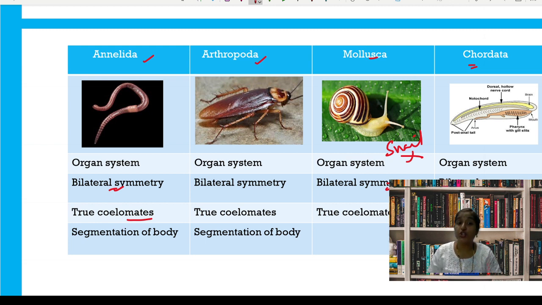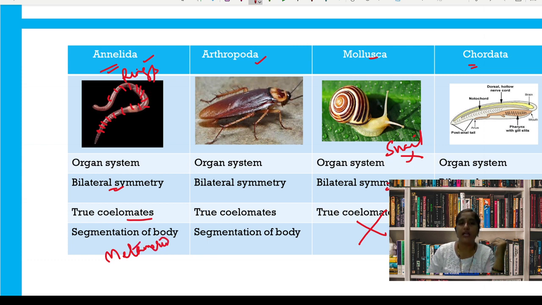But the question is true coelomates with segmentation of body. This is the important point. Segmentation is not seen in molluscans. Segmentation of the body is an important feature of the annelids. If you see the earthworm, you have many ring-like structures. Annelids means rings. Like in a train, you have many compartments like boxes. In the same way, in annelids, either earthworm or Nereis, the body is divided into single units from the outside and the inside. So it is called metameric segmentation, the important feature of the annelids.